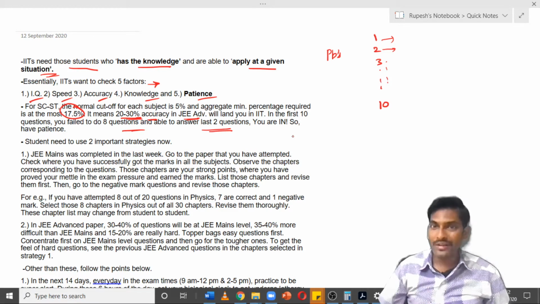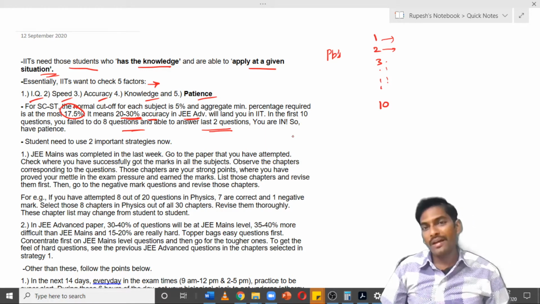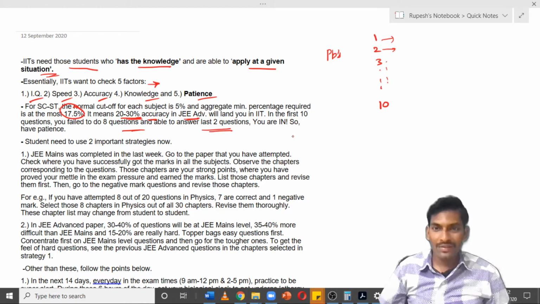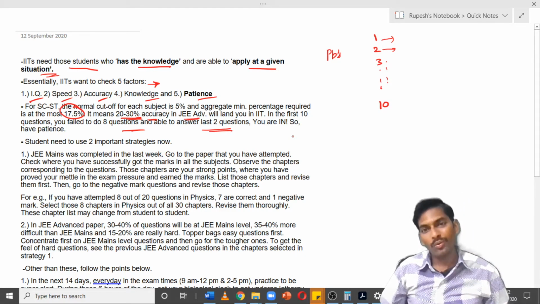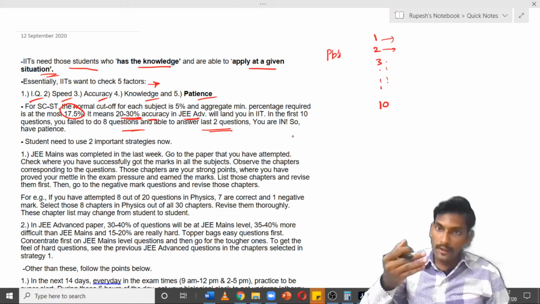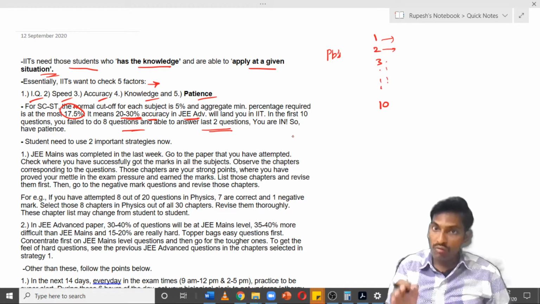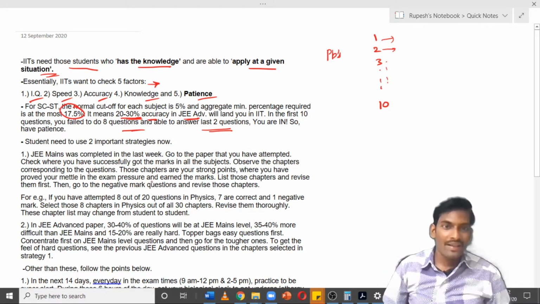But what you have to know is, there are remaining 7 questions in the 10 questions, and if you are able to solve 2 or 3 questions with accuracy, then that is sufficient. You will be above the cutoff, and there will be good chances that you will be able to go to the IITs. So keep in mind, be patient in selecting the kind of ball which you can hit for a 6. So be careful in that. There are 2 important strategies that we need to follow.